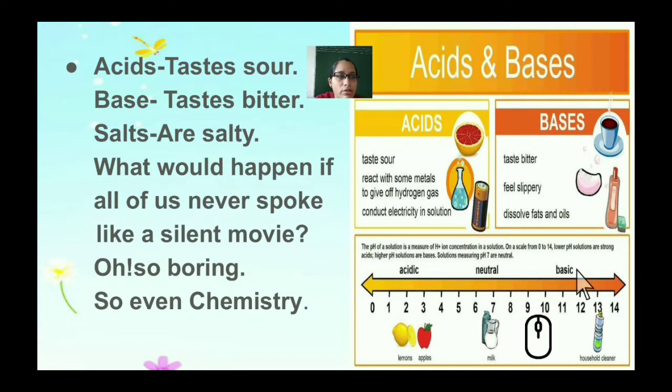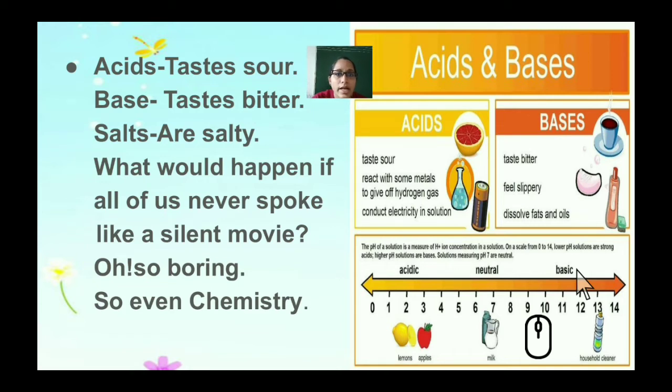Lower pH solutions are strong acids. You can see the pH scale here. Below 7 it is acidic, and 7 is neutral, and lower pH solutions are strong acids. So 0 to 6 is acidic here, 7 is neutral, as in water, where pH 7 is neutral, and from 8 to 14 it is basic.